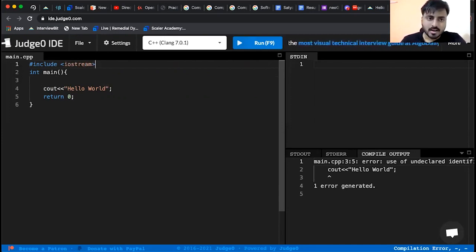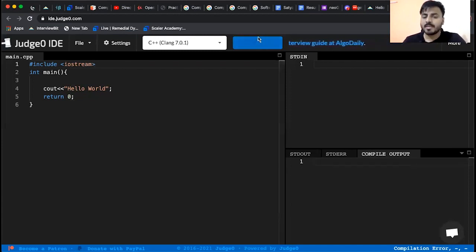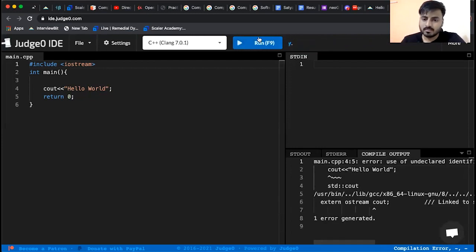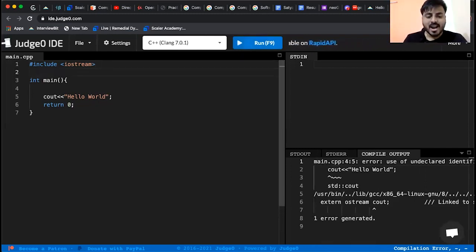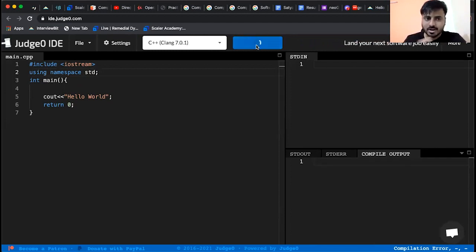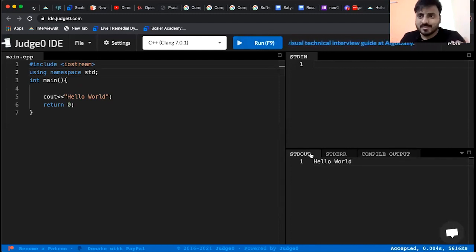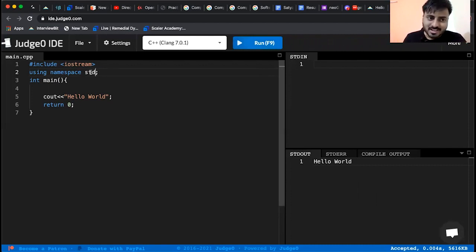All right, done. Now let us run the same program again. Now it should give you hello world. Still it is not working. Any guesses? Although this inclusion is correct, there is one line which you have to use, that is using namespace std and end with semicolon. Now first let us run and check whether at least now it is working or not. Let us see the output here. Congratulations everyone, it worked. Now the immediate question in your mind is, sir, what is this using namespace std? Don't worry, I'll give the reason in the next couple of days.